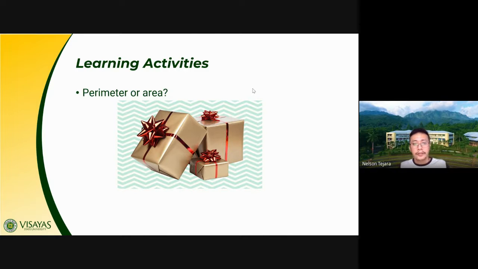Class, when you have a gift, okay, is it an application of perimeter or is it area? Okay, area. Why not check perimeter? If I say, I can see here a perimeter, would you agree with me? I can see the concept of perimeter as applied when we receive a gift. For example, in this illustration.